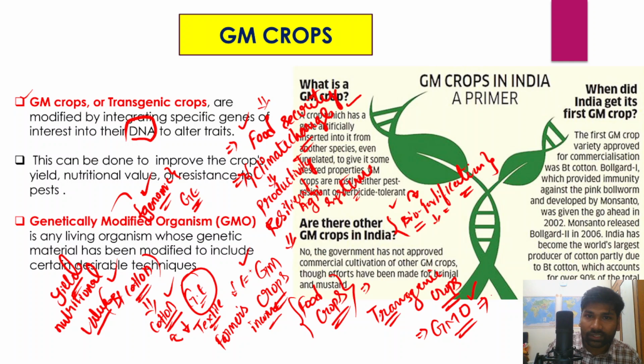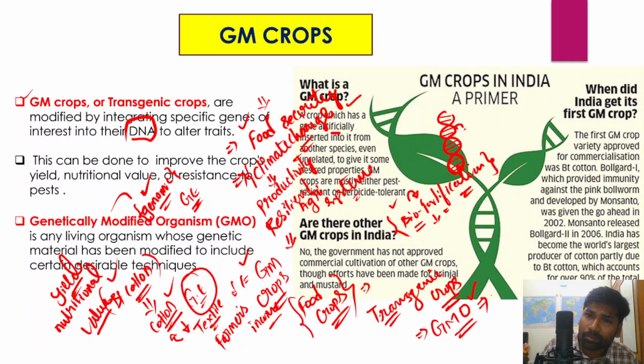A GM crop is a crop which has a gene artificially inserted. For example, imagine the genetic material of an organism, its nucleotides, and we have either changed it or artificially inserted a new gene into the existing genetic material of the organism, right?